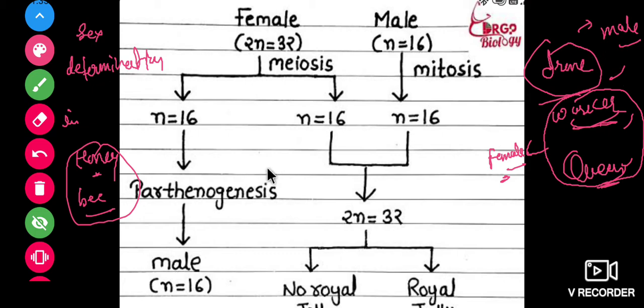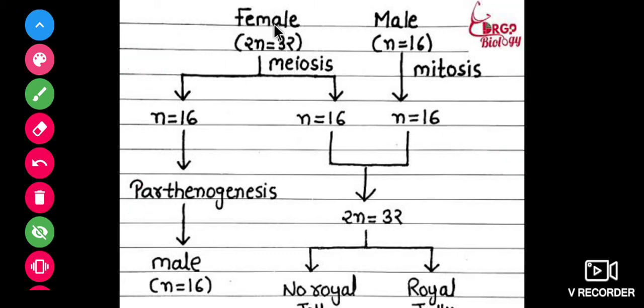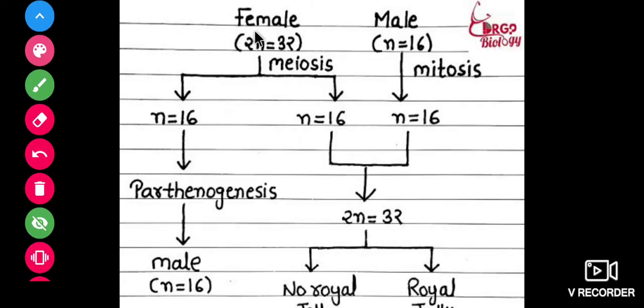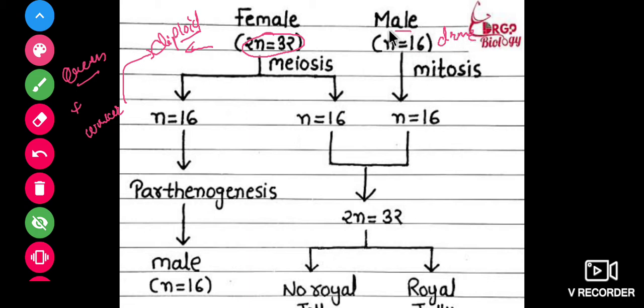Both the worker and the queen bee are diploid in nature, but the drone, meaning the male, is haploid in its body organization.